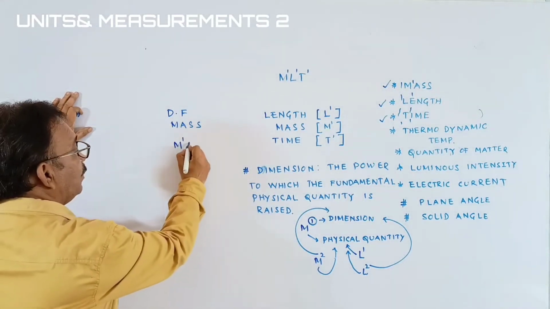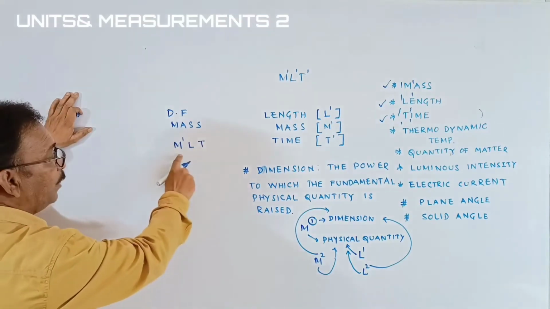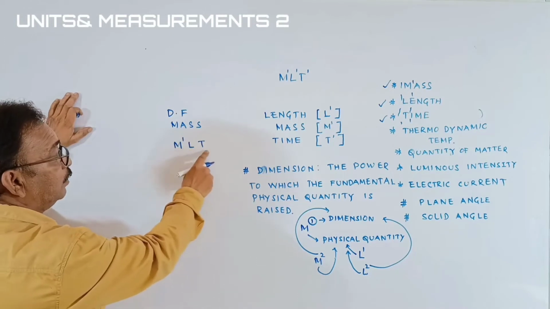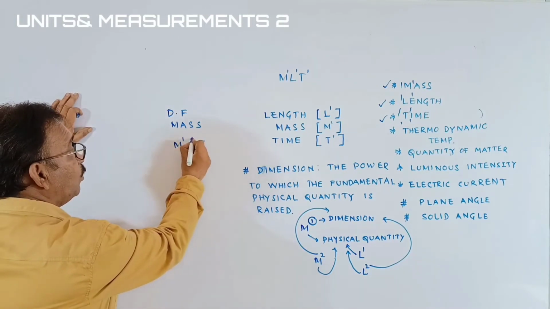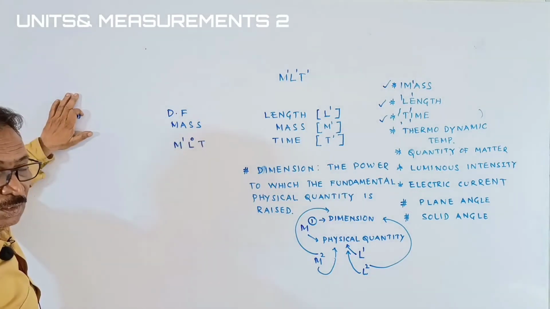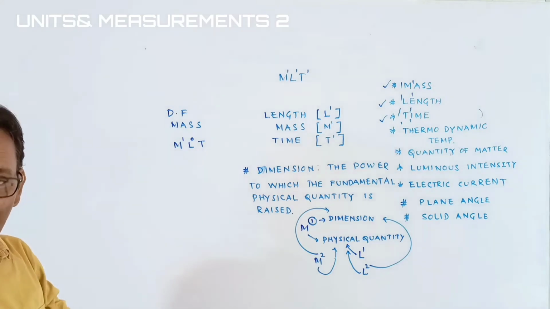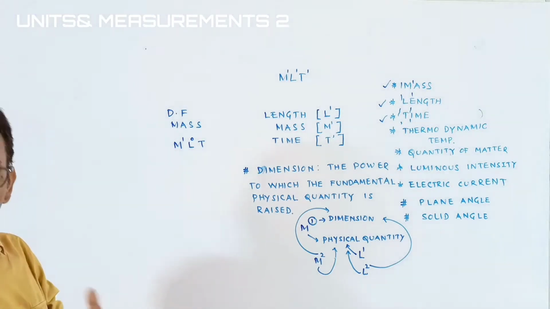Okay, next I am taking L and T. Generally, we represent a dimensional formula with all the base physical quantities, M, L, T. Is there any length in the mass? No. It doesn't depend upon length. Mass is mass only. We can't say only 10 centimeter of mass. Length has the mass. Okay, anything has the mass.